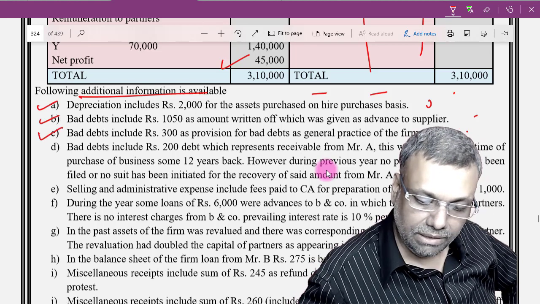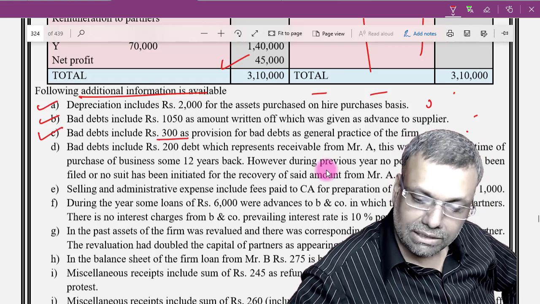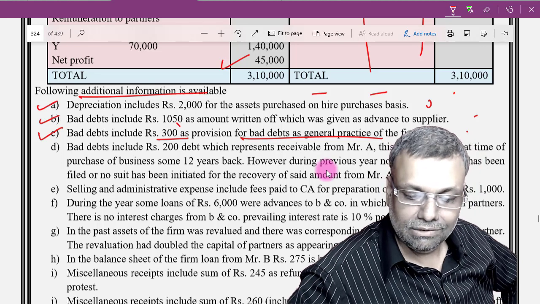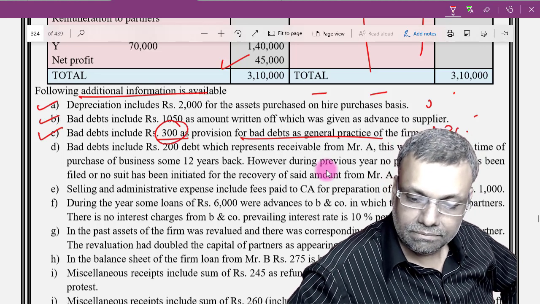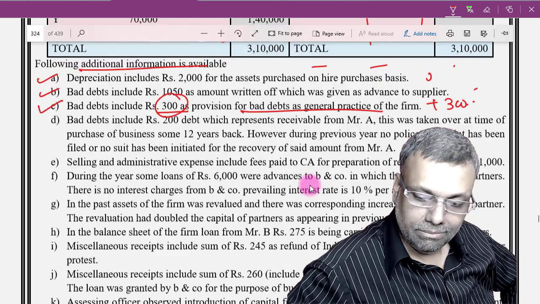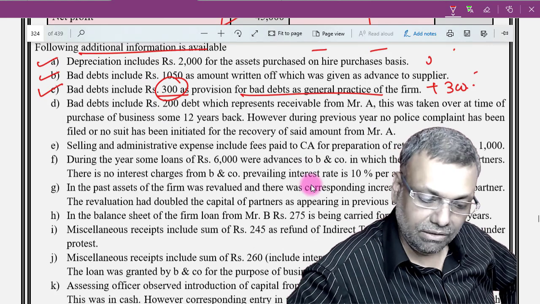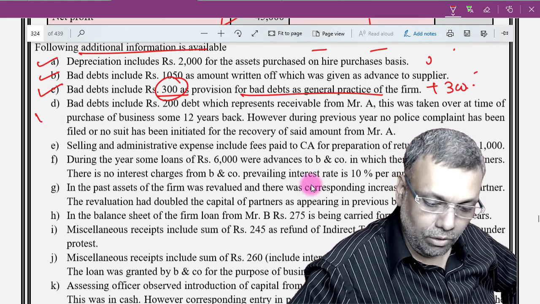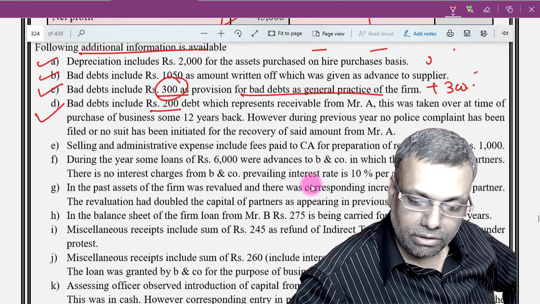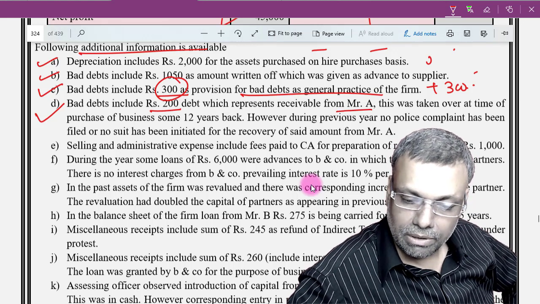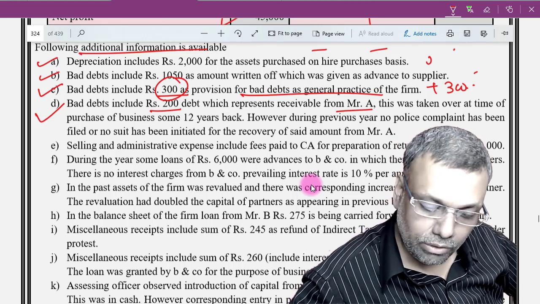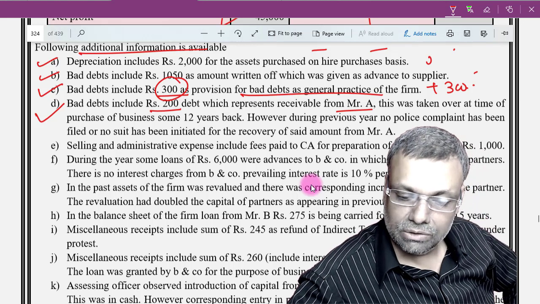Okay, point number C, bad debts include 300 as a provision for bad debts, a general provision. So naturally I have to add 300, because a general provision is never accepted under the tax laws. Okay. Point number D, bad debts include 200 debt which represents a receivable from Mr. A. This was taken over at the time of the purchase of business 12 years back.